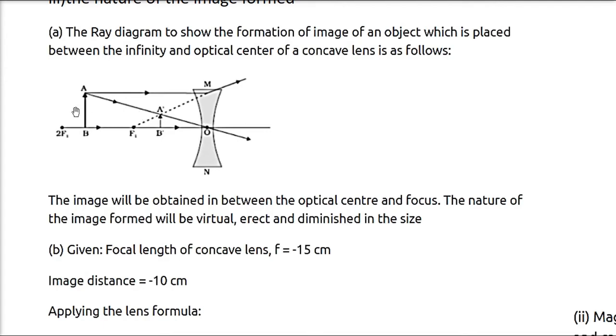So how does it go? See, there is always a line through the optical center which goes directly, and there is a line here which bends, and this bending we assume to be coming from the focus F. So when this line and this line intersect, this is the image being formed.